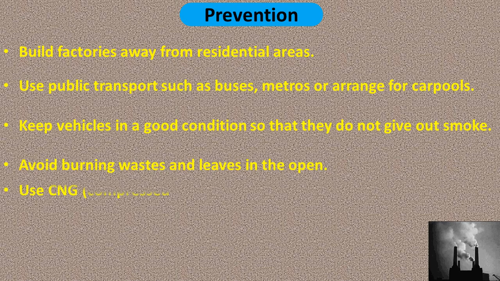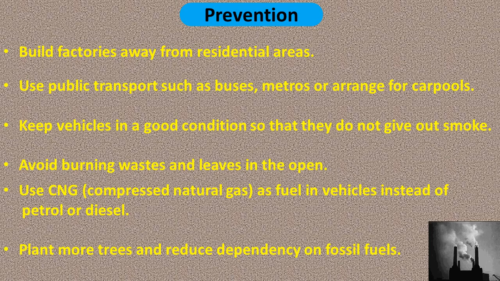Here are few preventive measures that can be taken to reduce air pollution. Build factories away from residential areas. Use public transport such as buses, metros, or arrange for carpools. Keep vehicles in good condition so that they do not give out smoke. Avoid burning waste and leaves in the open. Use CNG, compressed natural gas, as a fuel in vehicles instead of petrol or diesel. And the best, plant more trees and reduce dependency on fossil fuels.